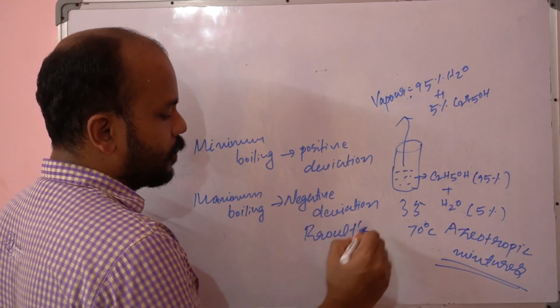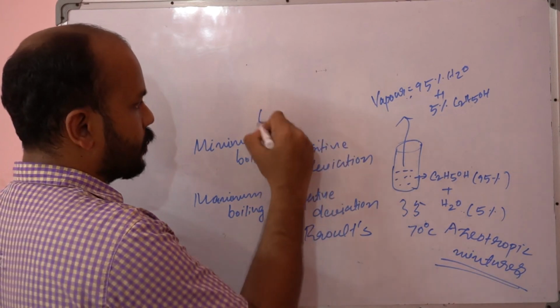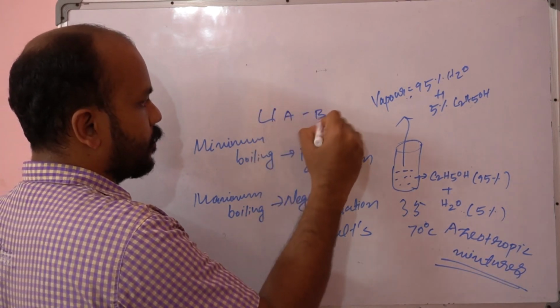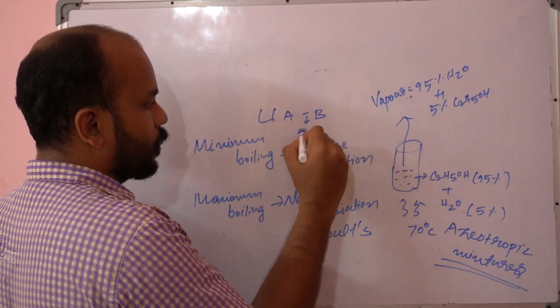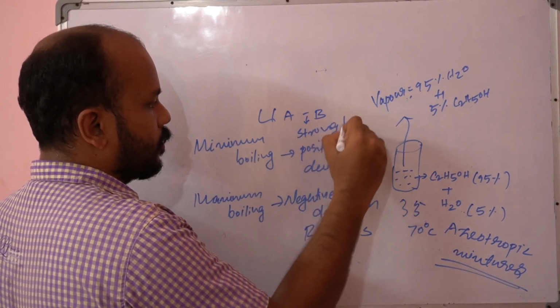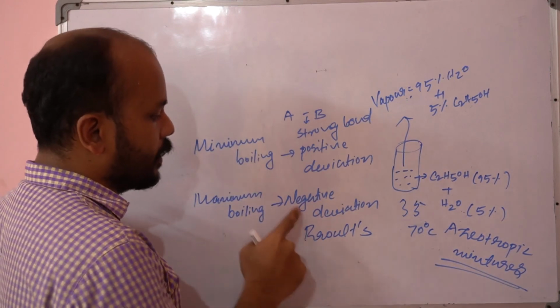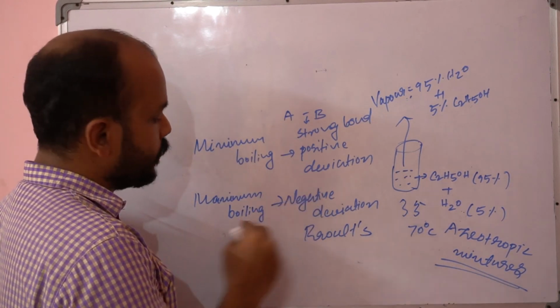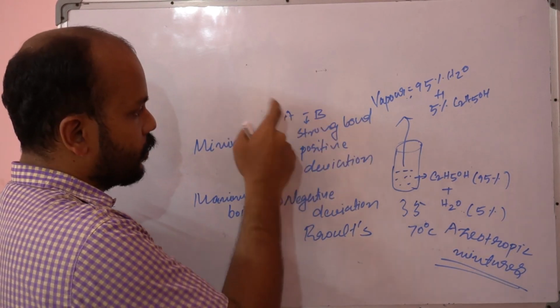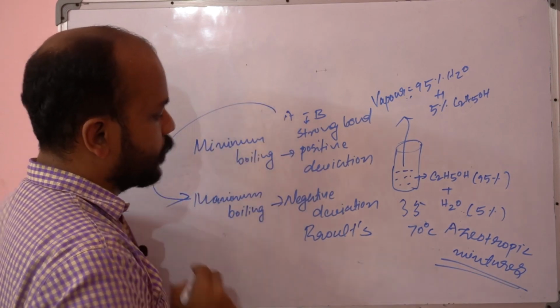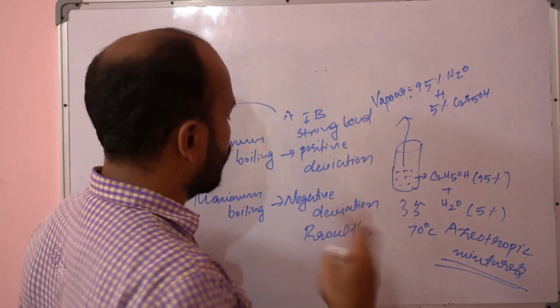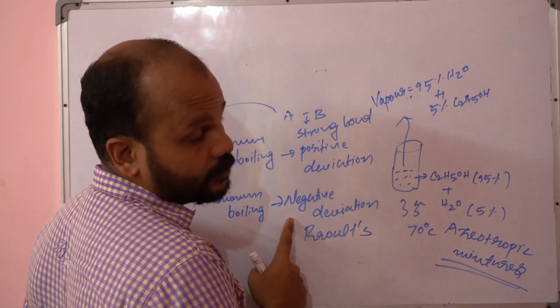That means when both components A and B are mixing, this bond is a strong bond, right? So it requires more energy to break it apart, obviously more temperature. So it comes under maximum boiling azeotrope, which shows a negative deviation from Raoult's law.